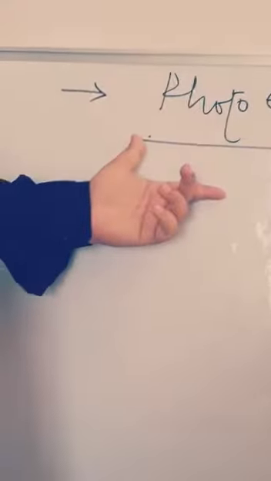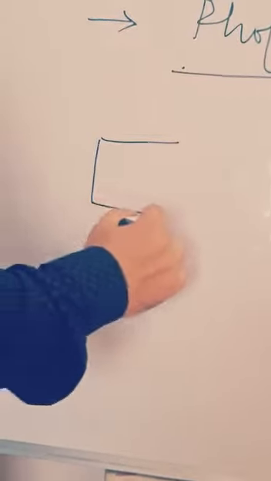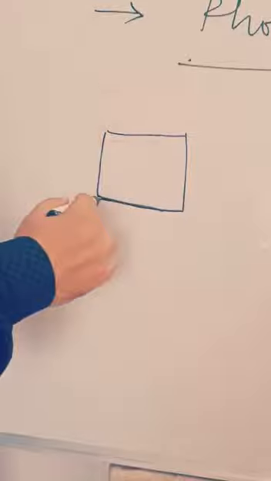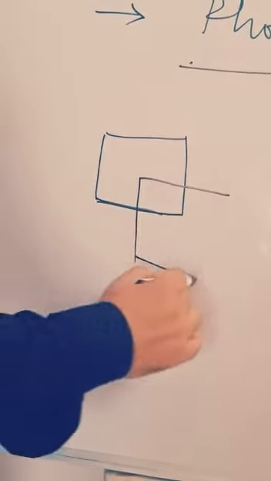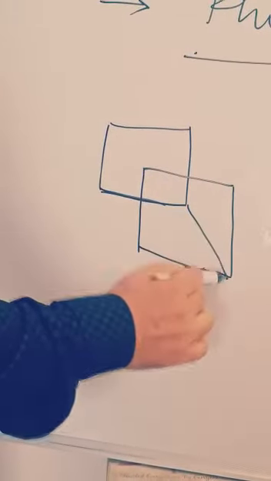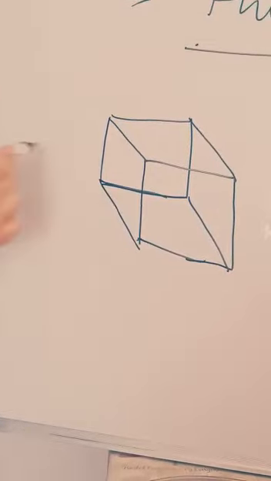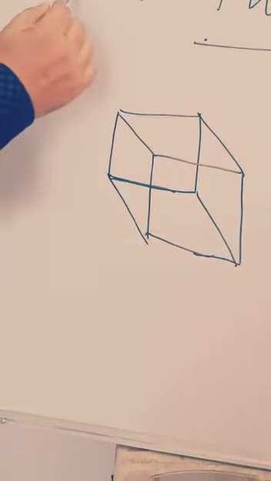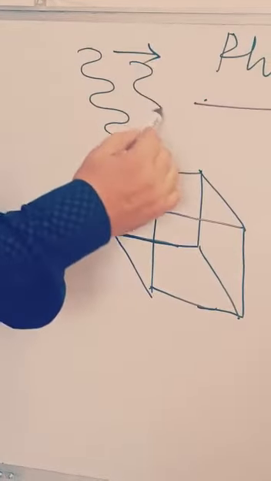Photoelectric effect. This effect was basically given by Einstein, that's why it is also known as the Einstein photoelectric effect. First of all, let us suppose there is a metallic sheet. It may be cuboidal, let us suppose it is a cubical type of metallic sheet. Initially, suppose these are the radiation of the sun, the rays of the sun, which is going to emit.